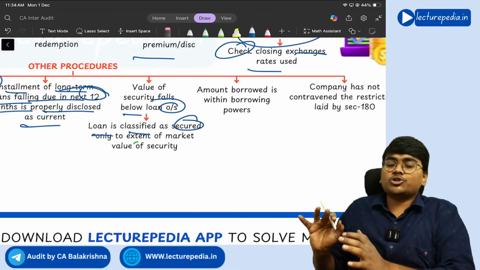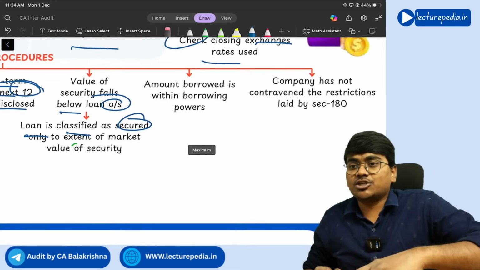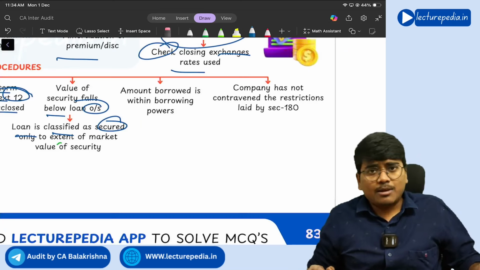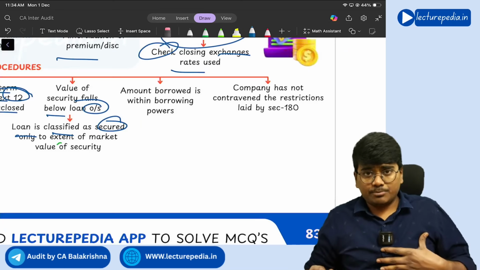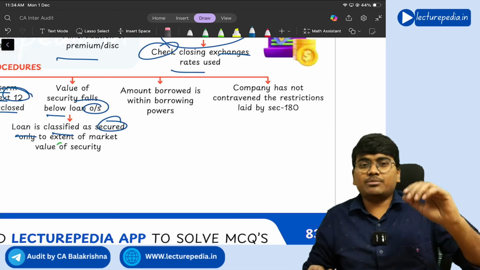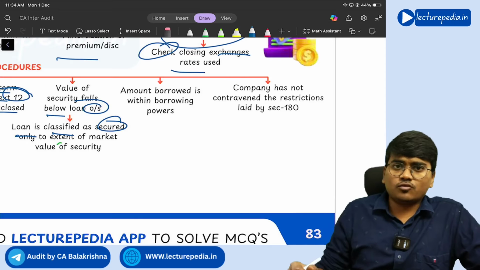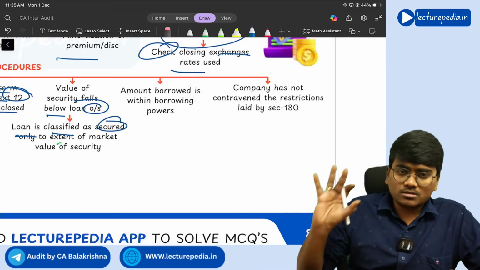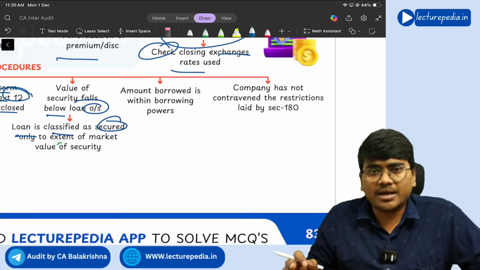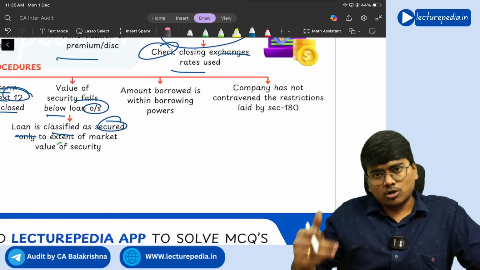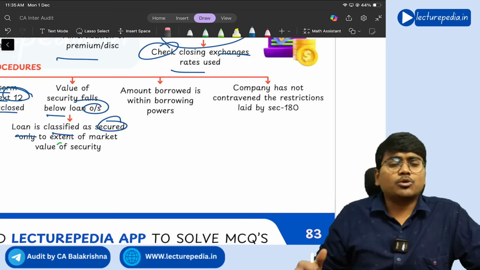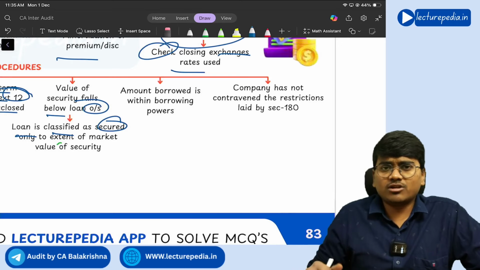The remaining portion should be classified as unsecured. Also check that the amount borrowed by the company is within the borrowing limits of the company, because every company in its AOA or MOA will specify limits, that a maximum of this amount of money can be borrowed. If you want to borrow more than this, you need to take approval of shareholders. Like this, there will be limitations.